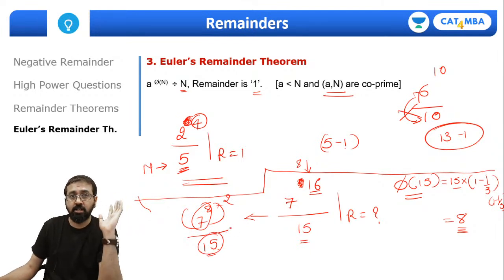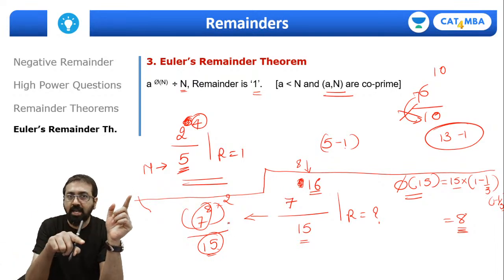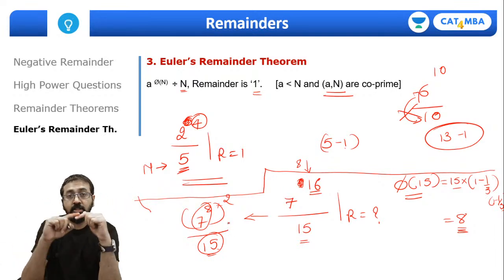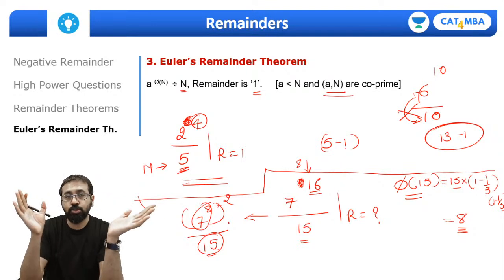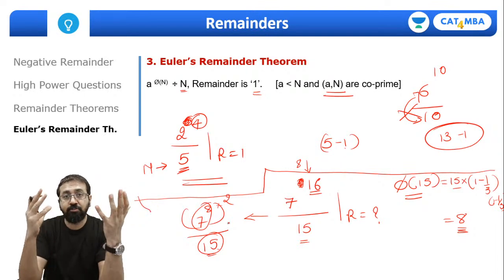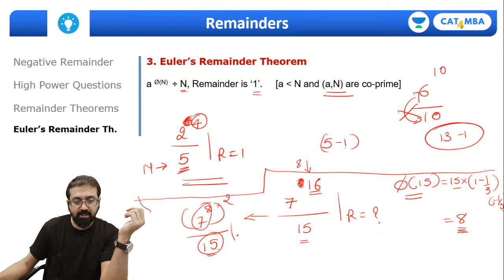If you want, you can check it on a calculator. Find out 7 raised to 8, subtract 1 from that and divide it by 15. You are going to get remainder as 0, because the calculator will not show you remainder 1. So this is another way of verifying. So here you are going to get remainder as 1.